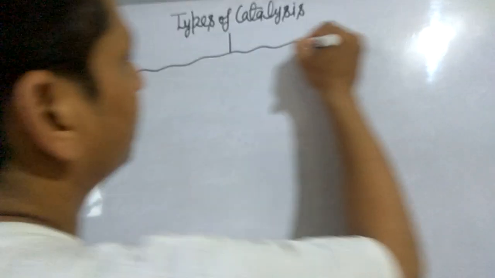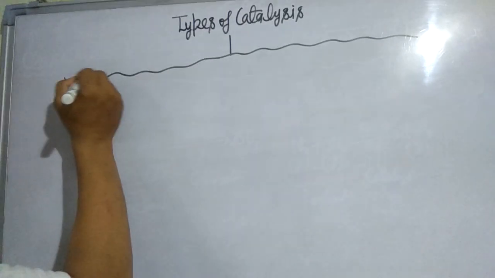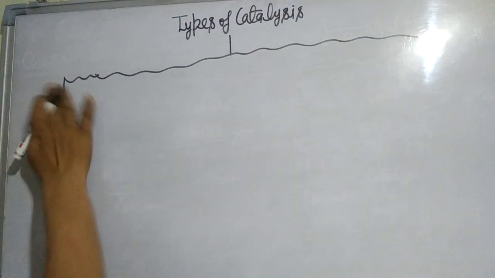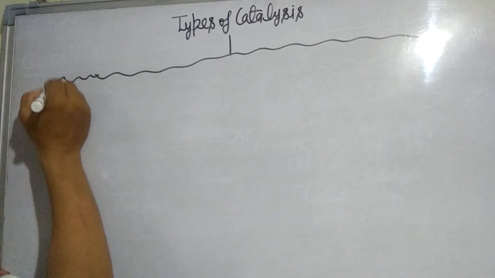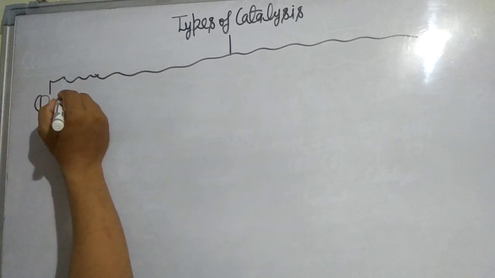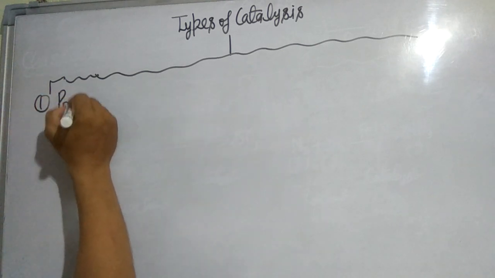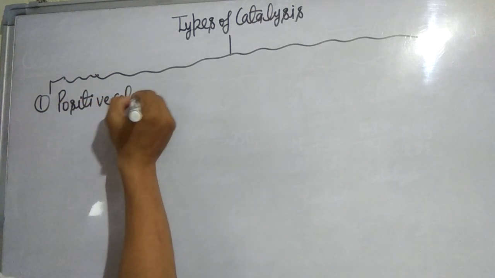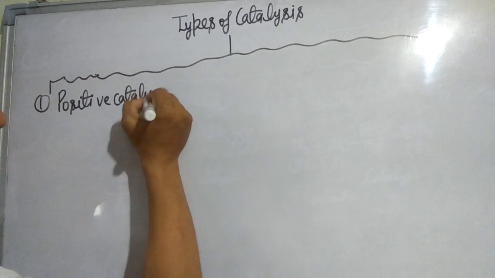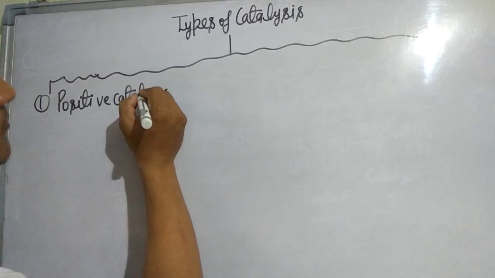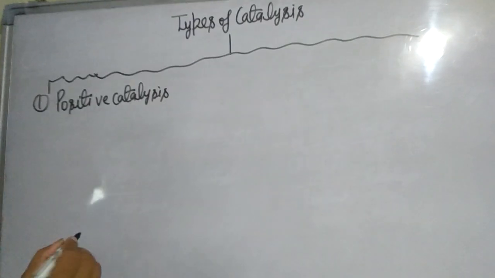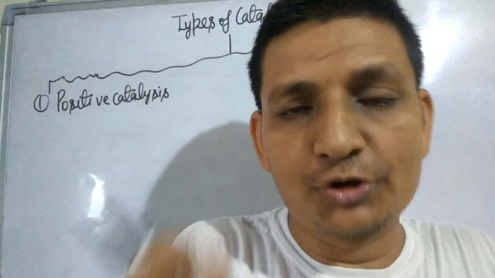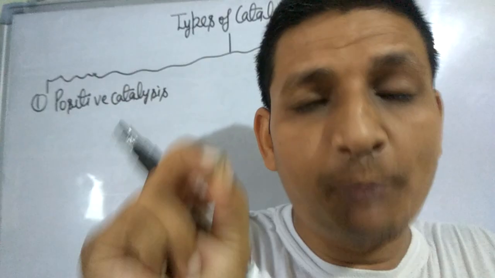Catalysis is of 5 types. Number 1 is positive catalysis. When a catalyst increases the rate of reaction, then the catalyst is called a positive catalyst, and this phenomenon is known as positive catalysis.